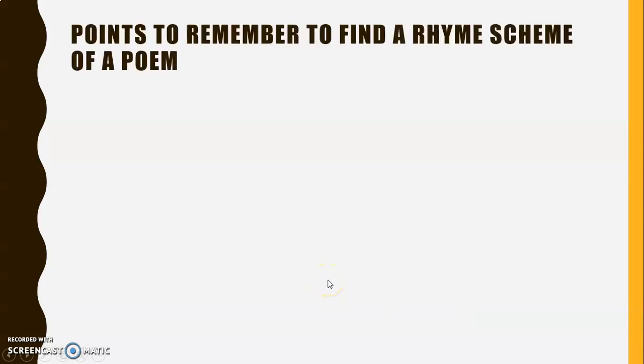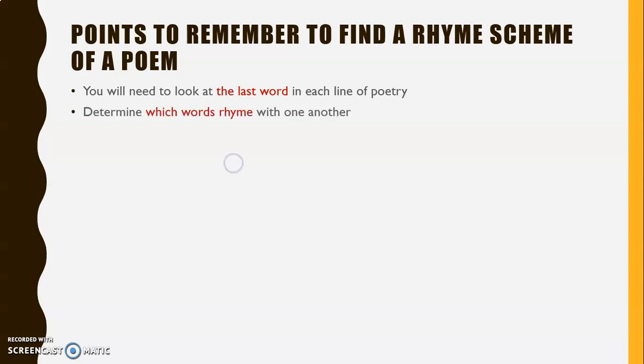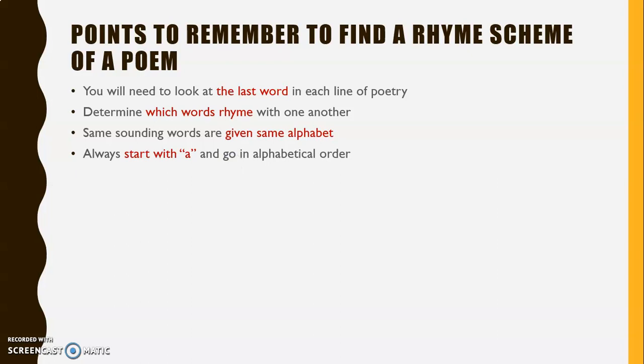So let us now see the points to remember to find the rhyme scheme of a poem. First, you will need to look at the last word in each line of the poetry. Next, determine which words rhyme with one another. Next, same sounding words are given the same alphabet. Always start with A and go in alphabetical order. Use alphabets A, B, C, and so on to make a rhyme scheme.